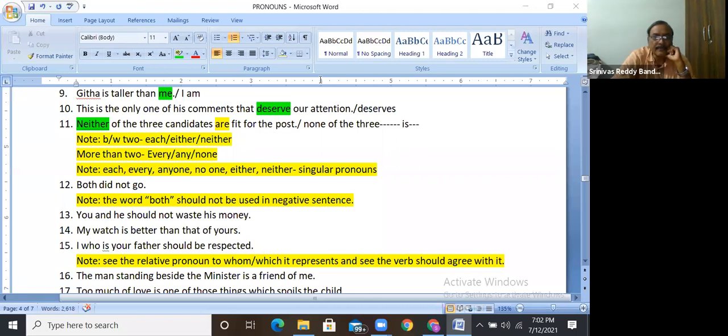Neither A nor B, either A or B. Is it clear? We think pronouns are easy only, but when it comes to application, we commit mistakes in this area.